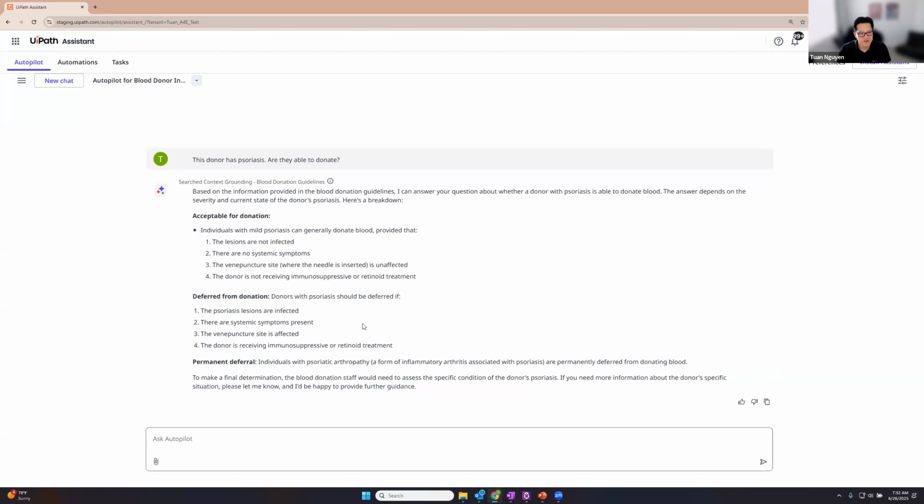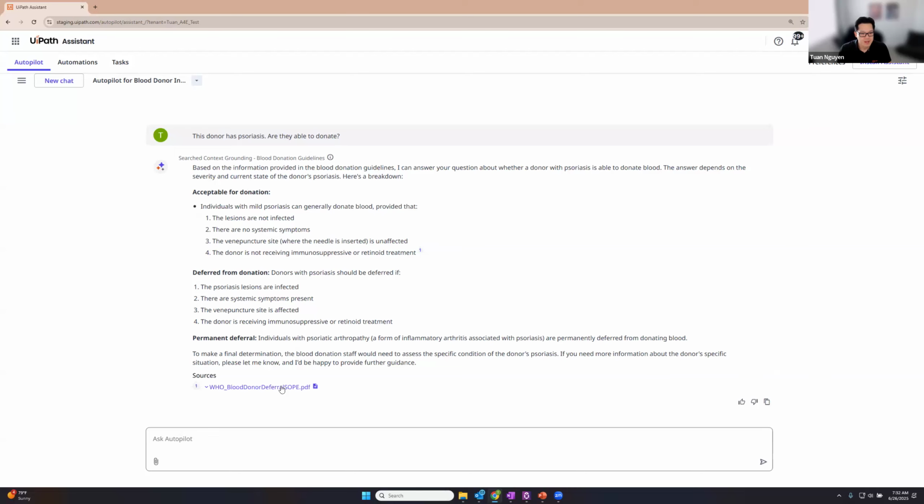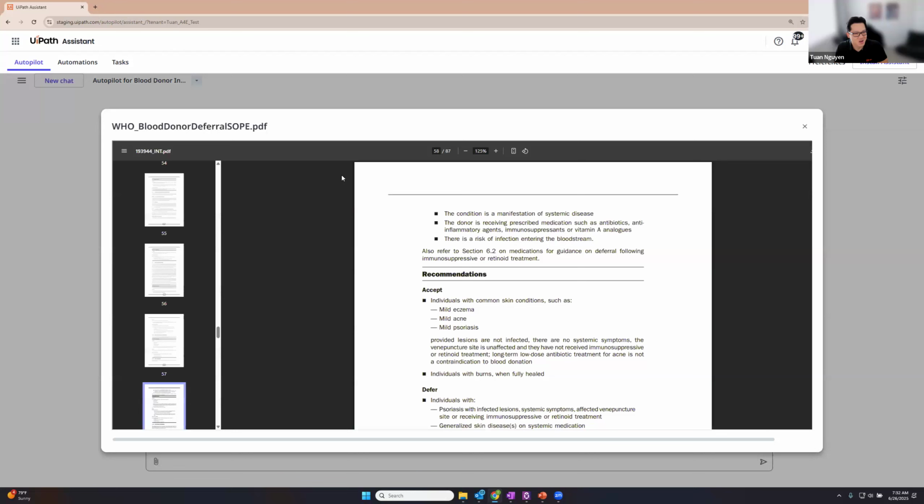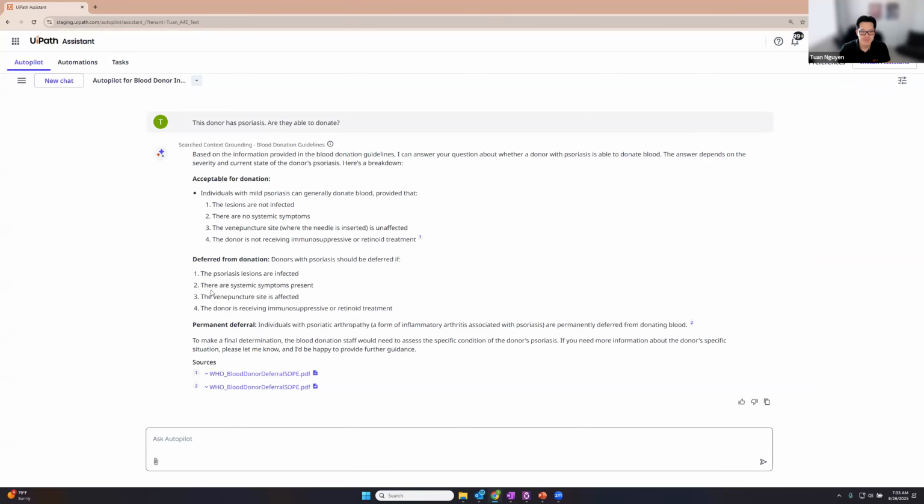Psoriasis is deferred from donation, right? And then again, I can open up this PDF. Okay, so this one wanted to cooperate with me. So here's the actual citation from the document where that information was pulled from. As a user, I can go in here and verify the information. All right, so that's an example of a specialized autopilot for just RAG Q&A, right?